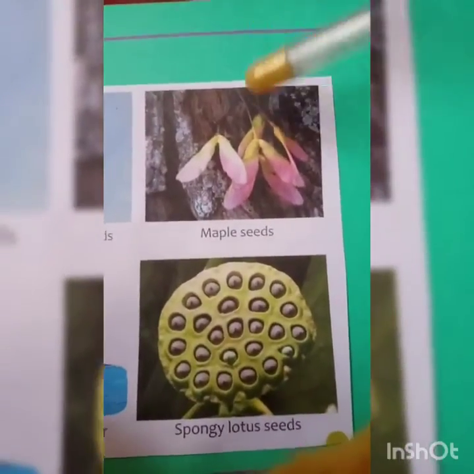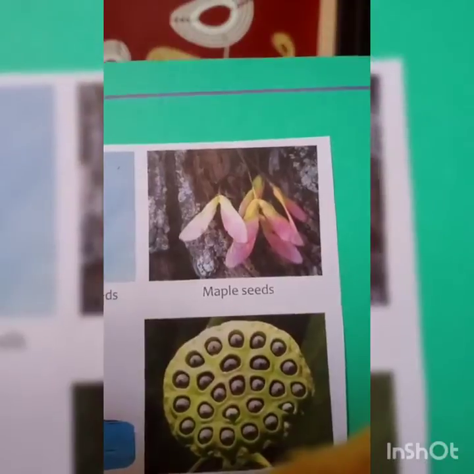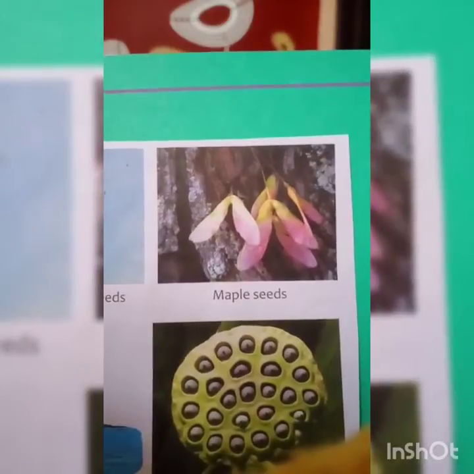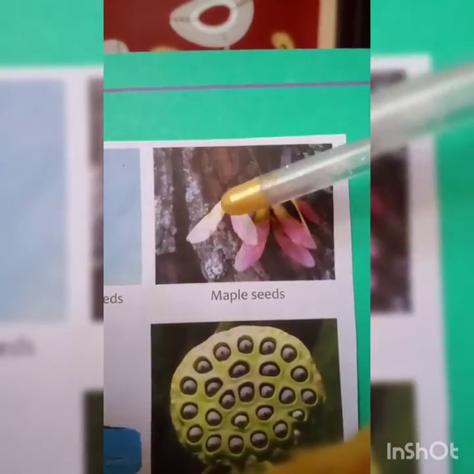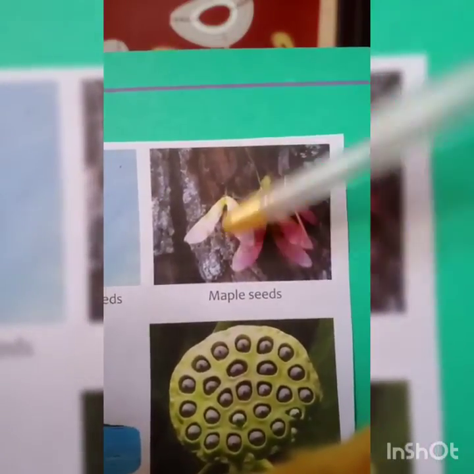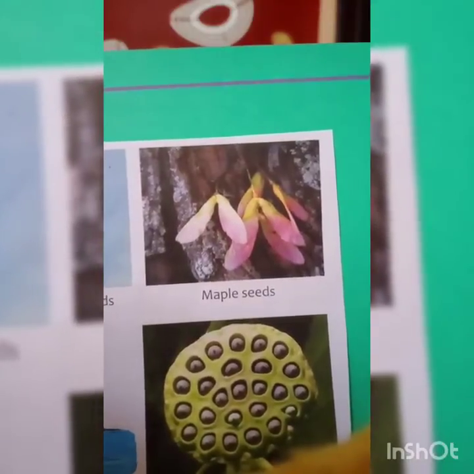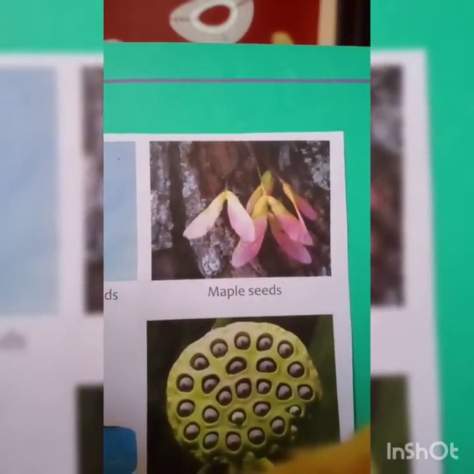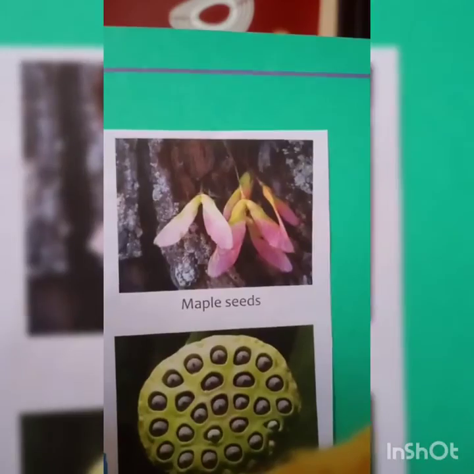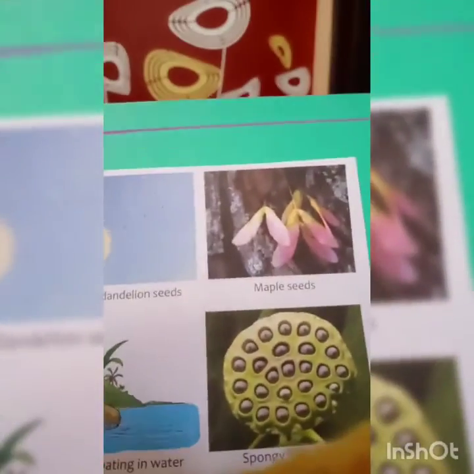Next one is also an example of air as an agent. This is the seed of the maple plant. The seeds have two wing-like structures, and these wings help the seeds fly with the air, and whenever they get favorable conditions in the soil, they get germinated at far distant places. So the first agent of dispersal is air, second is water, third is animal, and the last one is explosion.